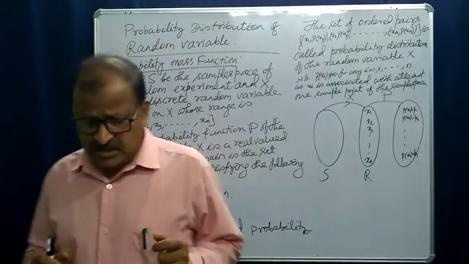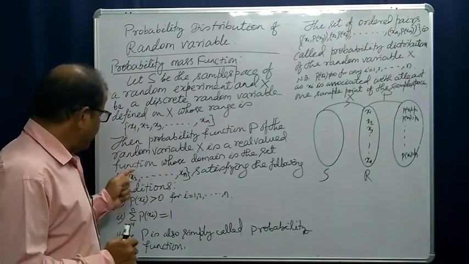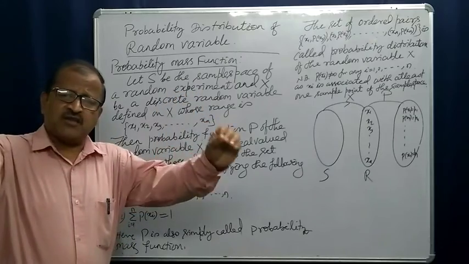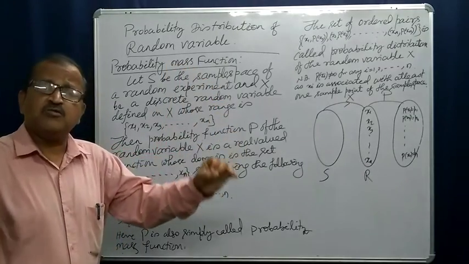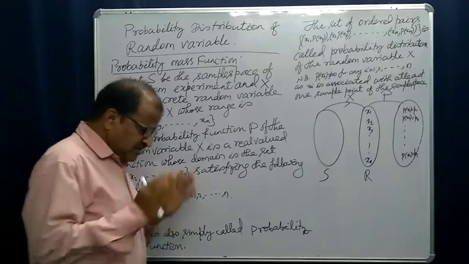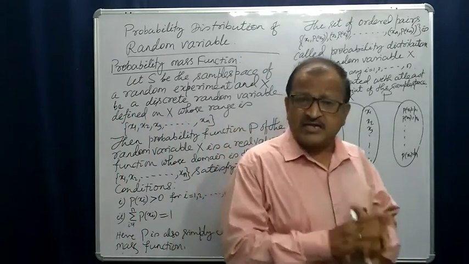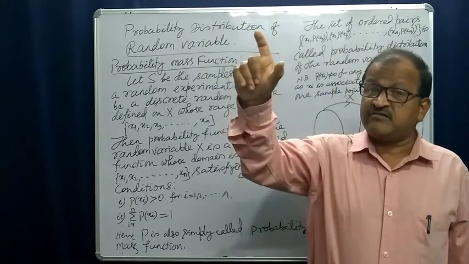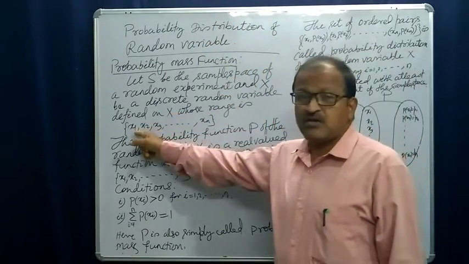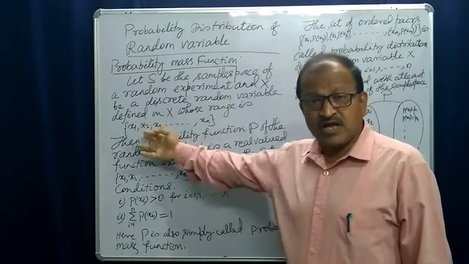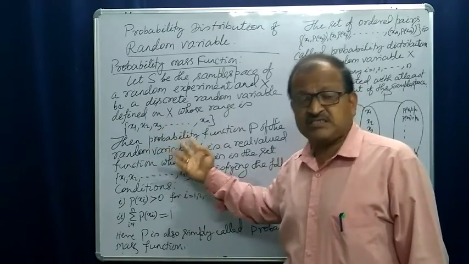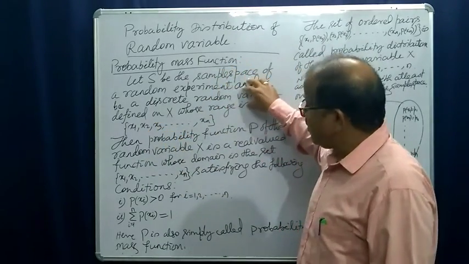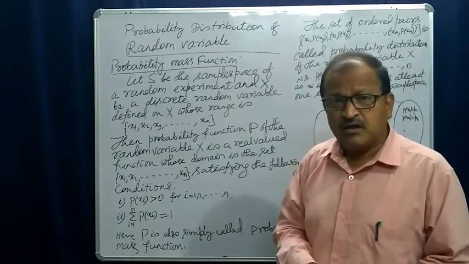Because you see, whatever value of the random variable you may choose, x1, x2, x3, xn, it is associated with at least one sample point. Otherwise these values would never come, because what are these? These are the images, the image set of the random variable. What is the domain?